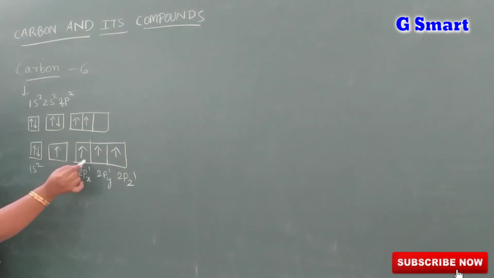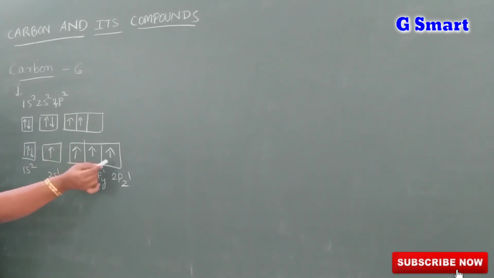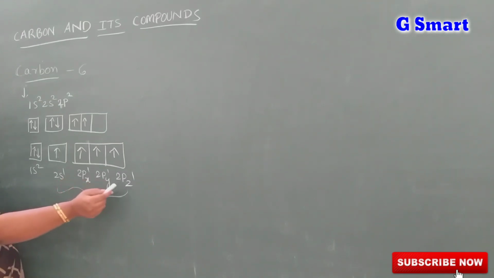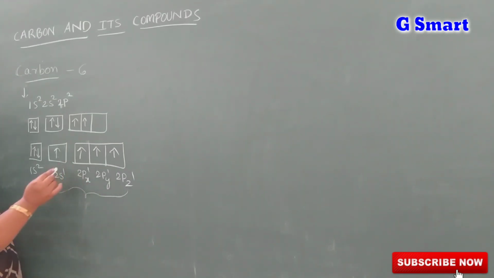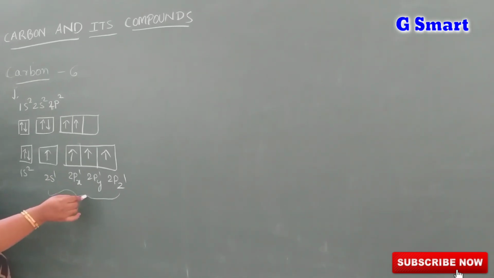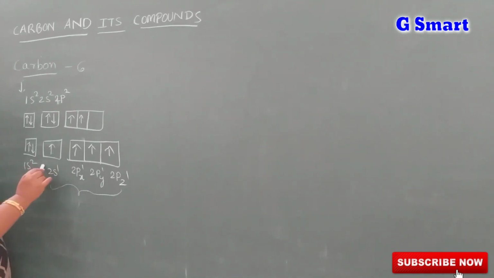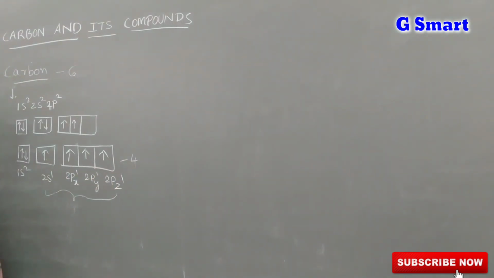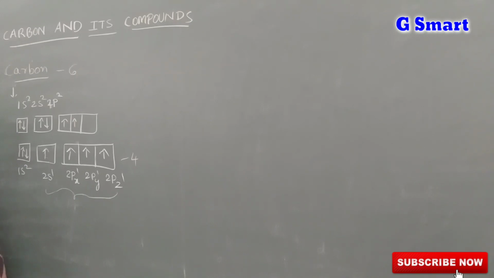If you observe the electronic configuration of carbon in the excited state, we can see 4 unpaired electrons: 1 electron from the s orbital and 3 electrons from the p orbitals. So these 4 electrons participate in the formation of chemical bonds. Here these orbitals combine to form new orbitals. That process is called hybridization.